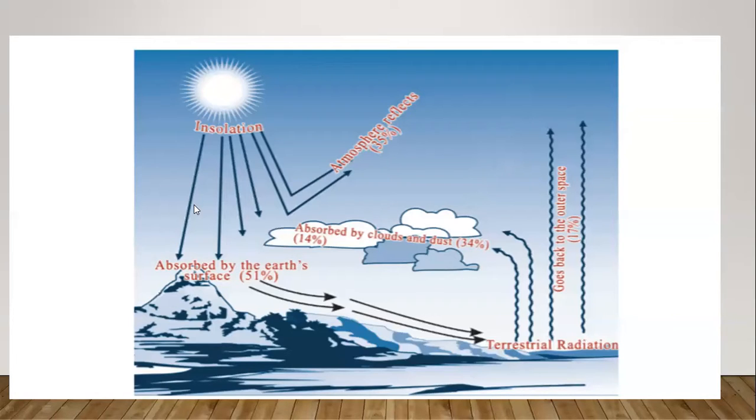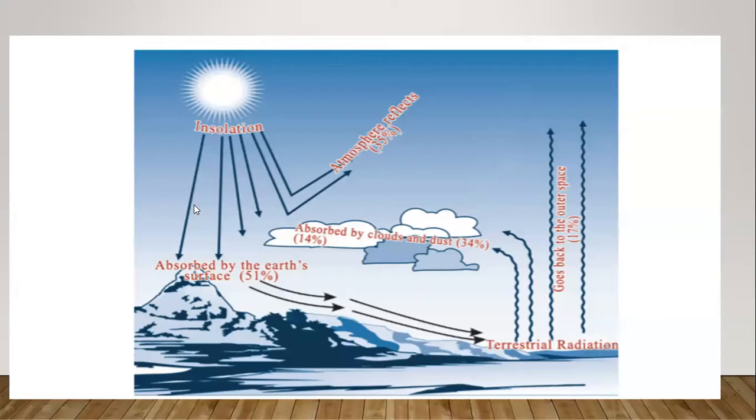Then among the 100 units, 35 units are reflected to the atmosphere. Through the insolation, the solar energy reaches the surface of the earth. At that time, 35% of the solar energy reflects to the atmosphere.